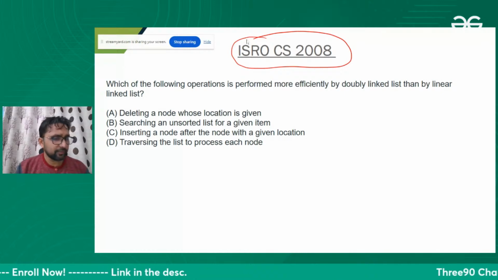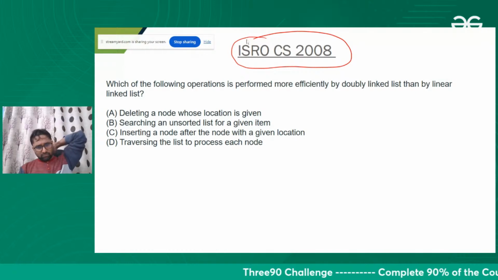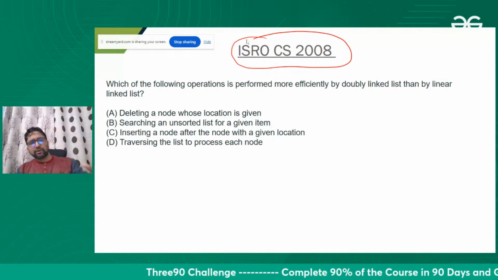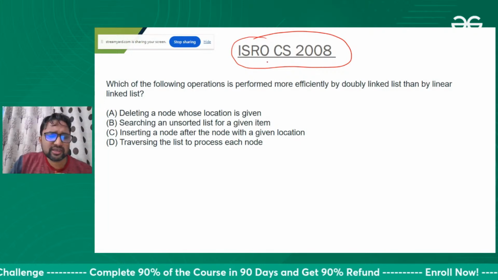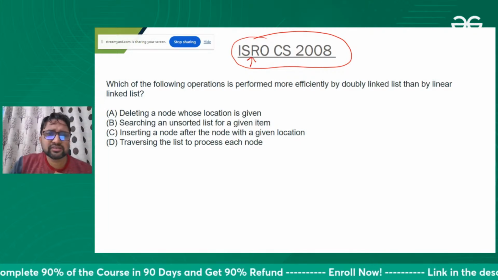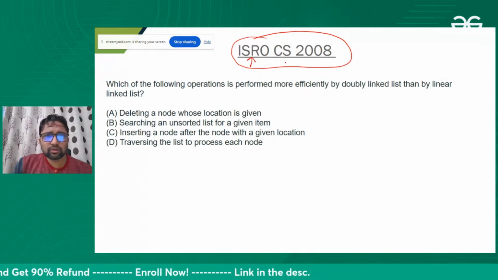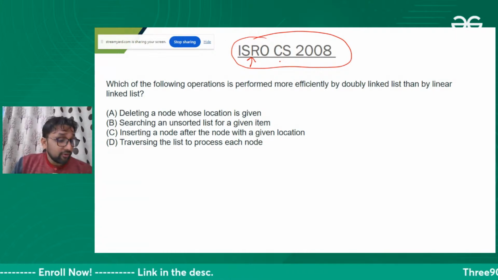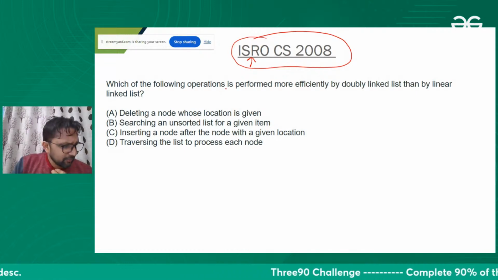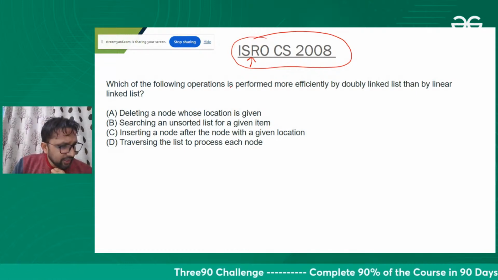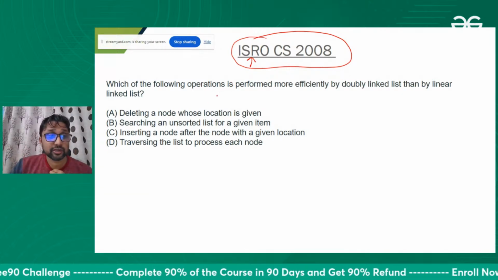What is the answer over here? Please reply. This is not that tough a question. Whatever is coming to your mind, you should reply. Don't worry, these questions are standard, from GATE and ISRO, but you will feel confident if you try yourself. Okay, let me see. Some people are replying C and D. Some people are replying B, D. This time, most of the people are giving different answers. Yeah, we need to check this one.